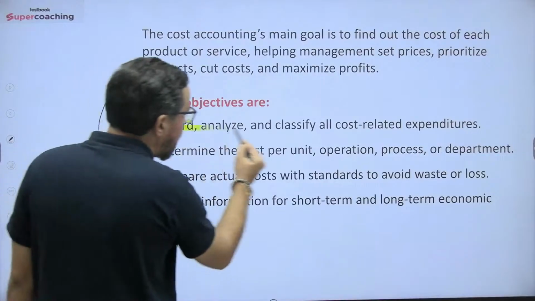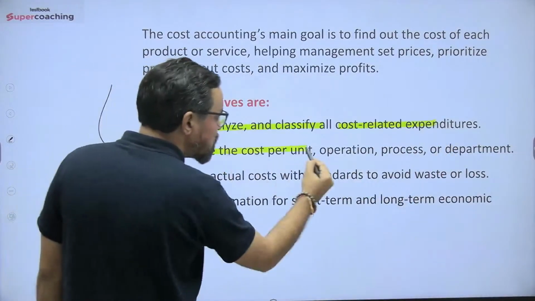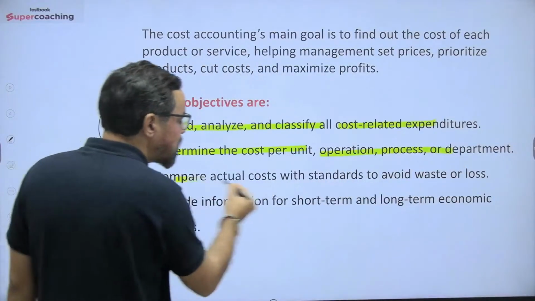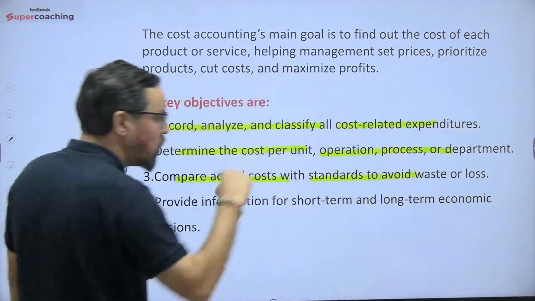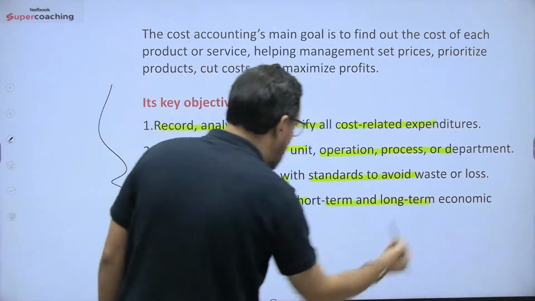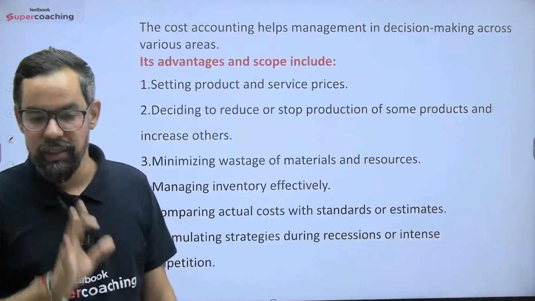It helps record, analyze and classify cost related expenditure, determine the cost per unit, operation, process and departments, and compare actual cost with standard cost to avoid waste or losses. It provides information for short term and long term economic or managerial decision making.